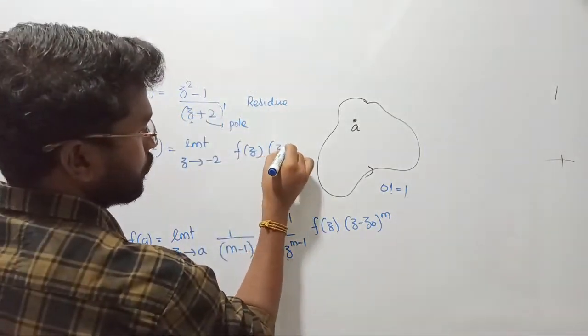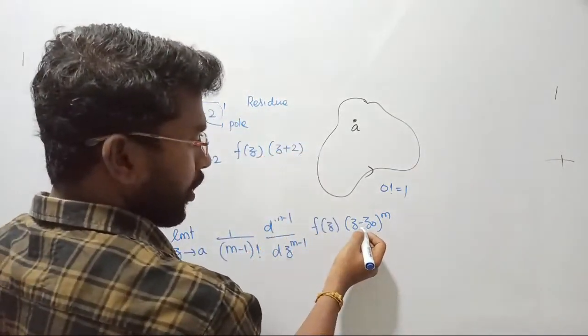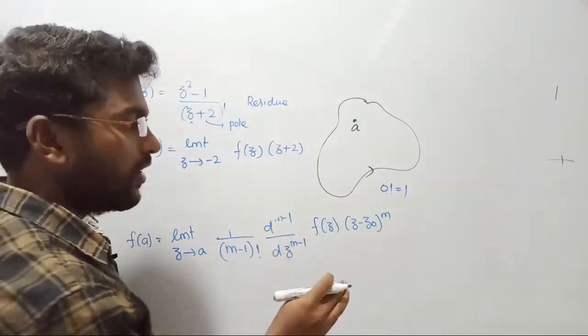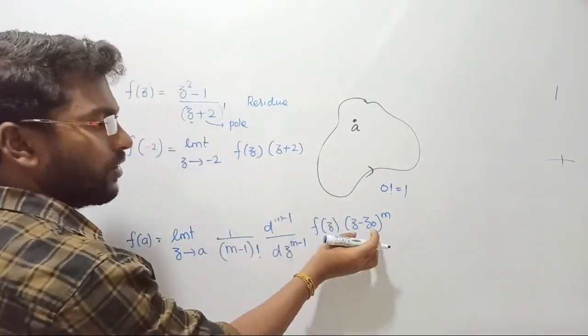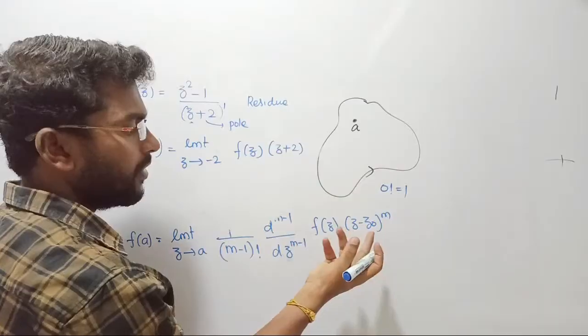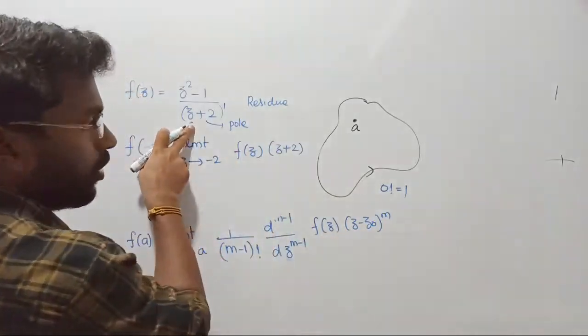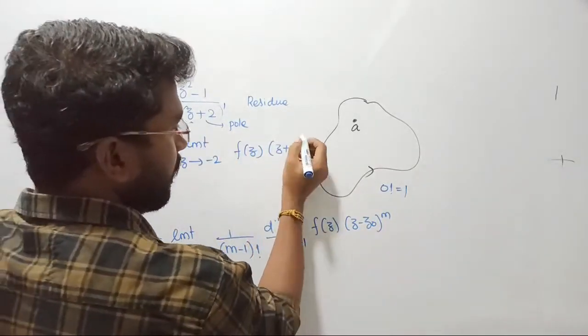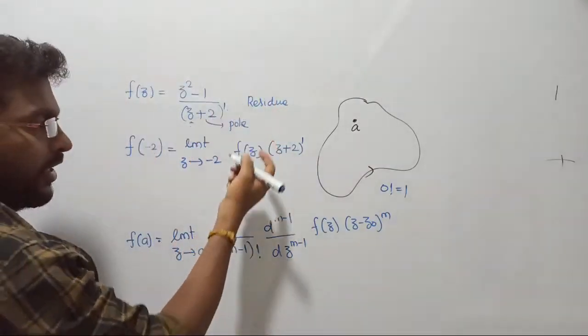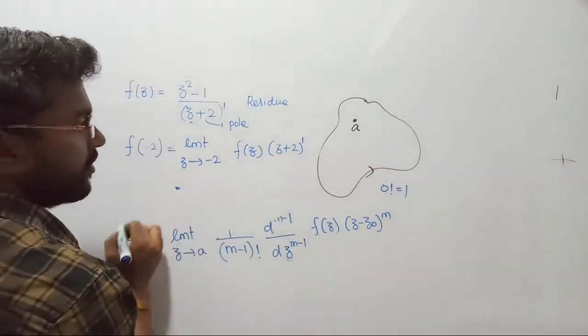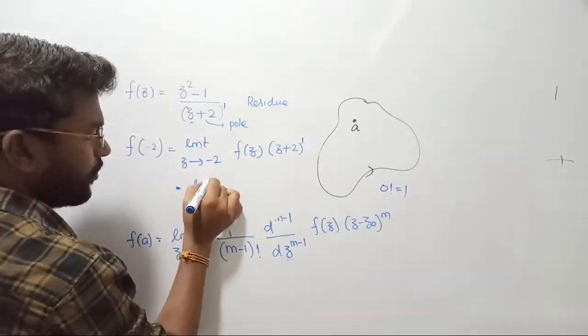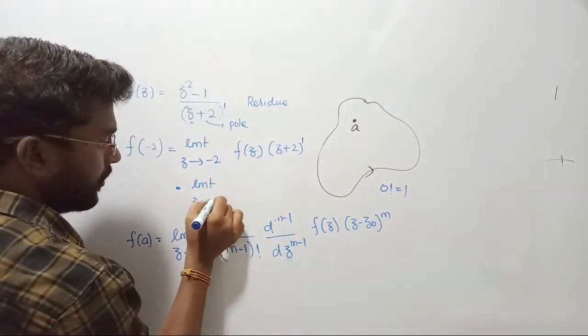So that is z plus 2. Don't think that I am putting plus here instead of minus, not like that. It denotes a pole. It might be plus or minus, it does not matter, right? Since I have a pole here, that pole value is z plus 2, whereas order is 1. Whichever value is given, you can simply consider. Now, let's proceed further. Very simple, nothing is there to understand.